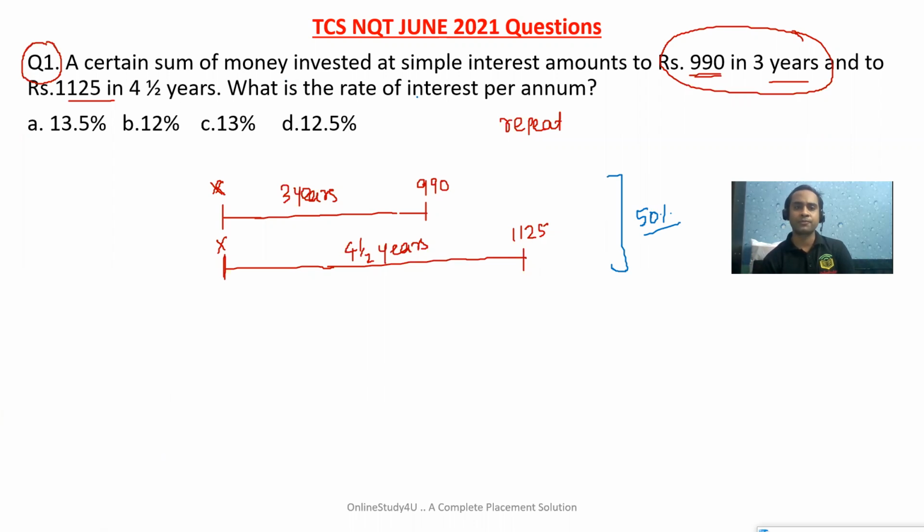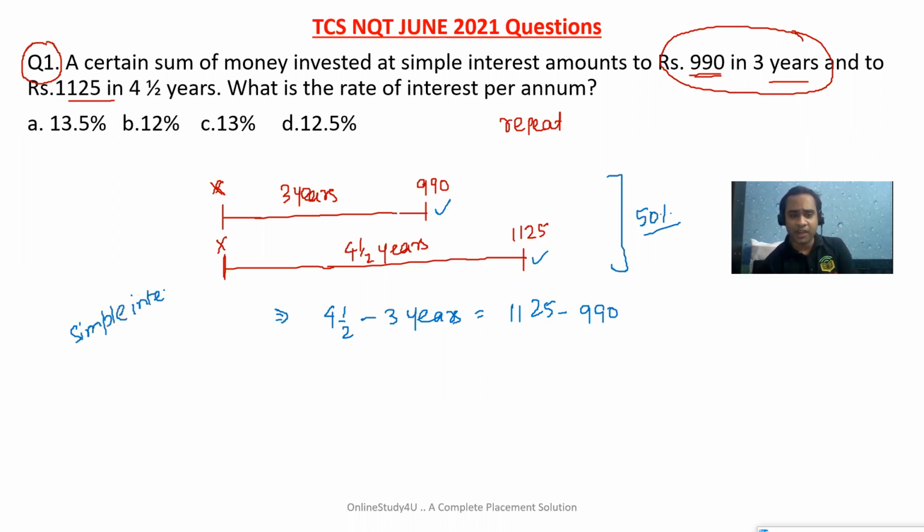Now friends, we can see 3 years 990 and 4.5 years 1125. So in 1.5 years, the interest is 1125 minus 990. We do this because the question is given in simple interest.